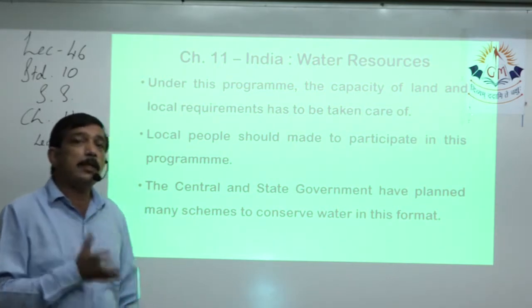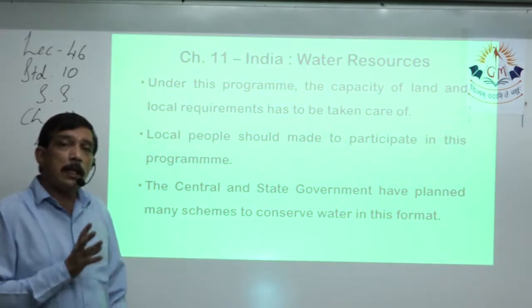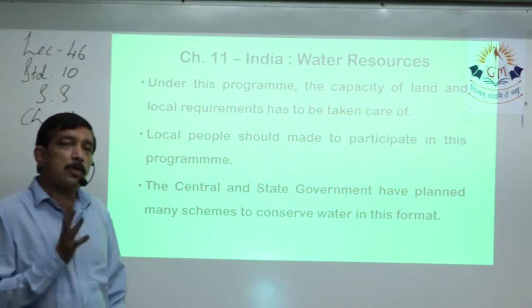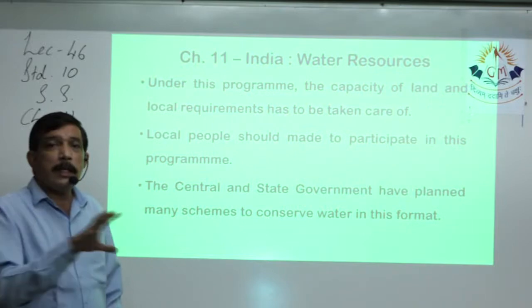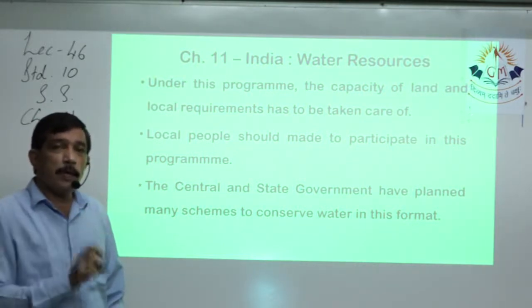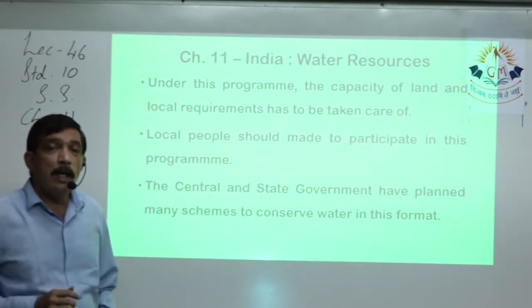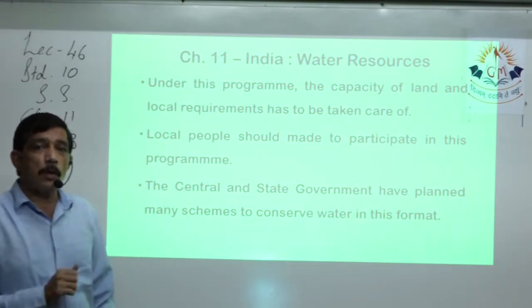Continuously the state and central governments are after water conservation, and lots of programs are going on in these basin areas where water drains from the nearby tributary into the main river, so that in the in-between area we can help the surface runoff to stop and allow the water to go into the ground.